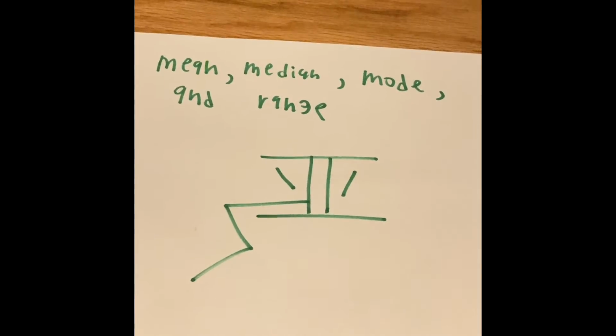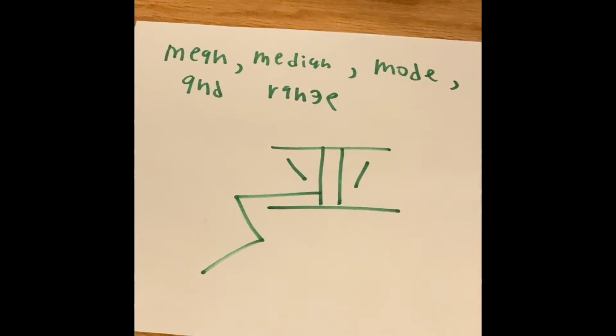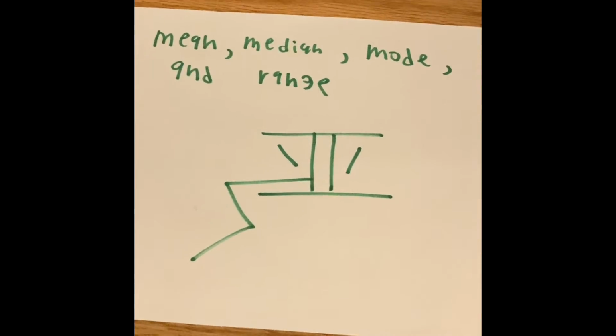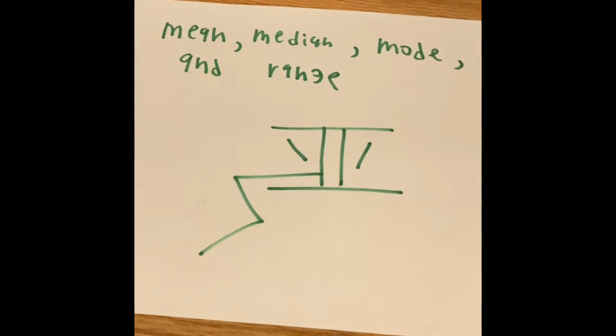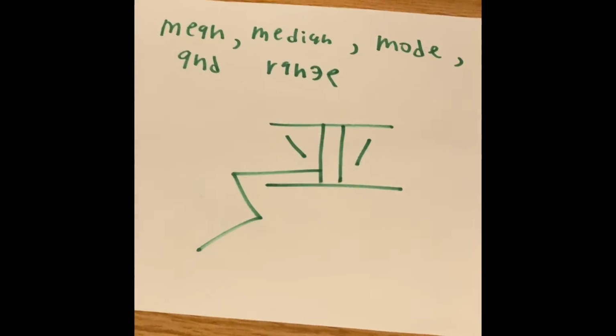Today we're going to take a look at mean, median, mode, and range. In this video, mean, median, mode, and range is all about data and statistics.